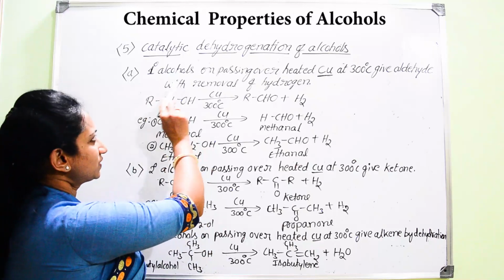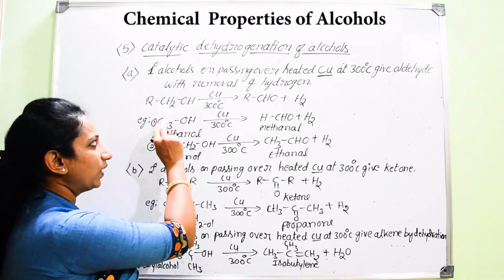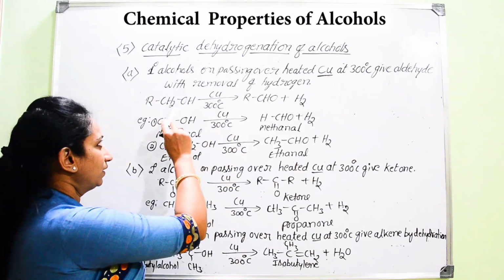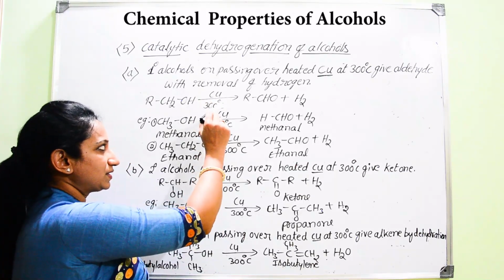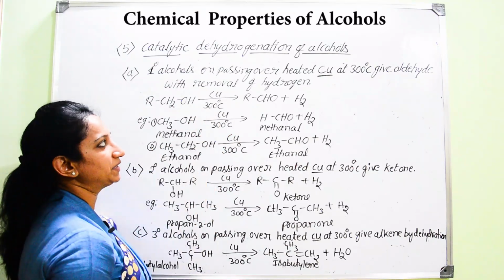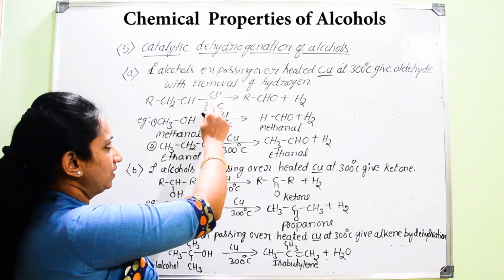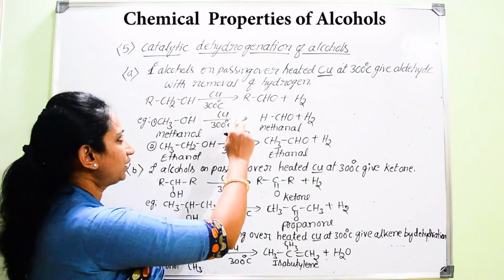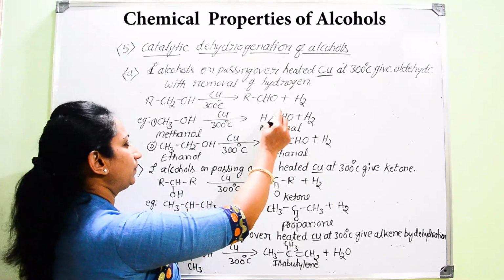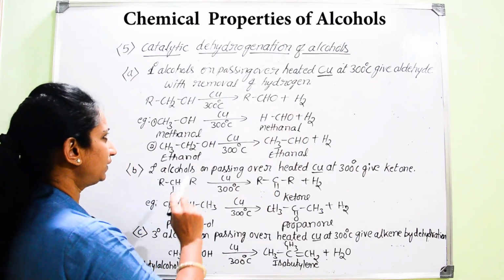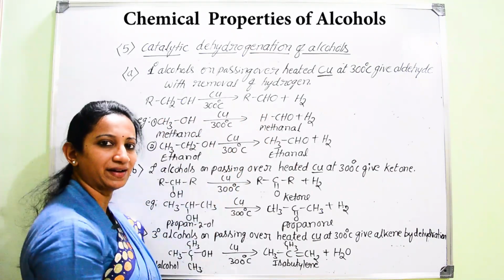Very first, we start with catalytic dehydrogenation of primary alcohols. When the vapors of primary alcohols are passed over hot copper, that is at a temperature of 300 degrees Celsius, then you are going to get the end product, that is aldehyde, and here there will be removal of hydrogen. With the removal of 2 hydrogen atoms, it ends up with the formation of an aldehyde.